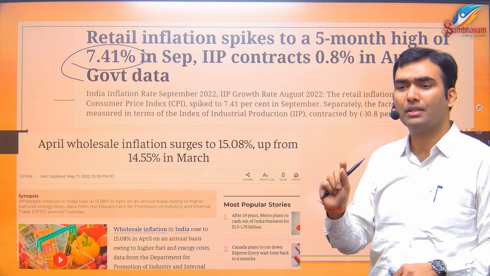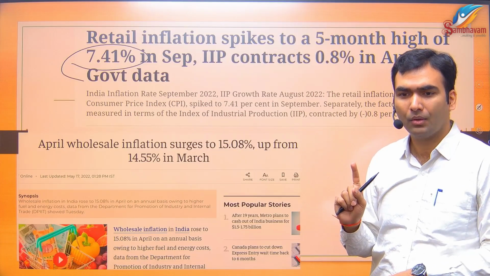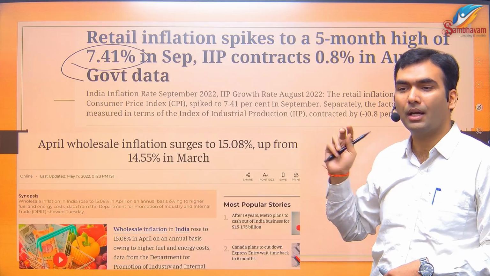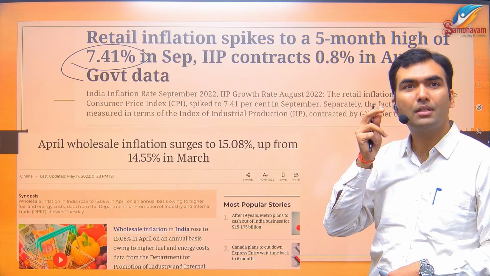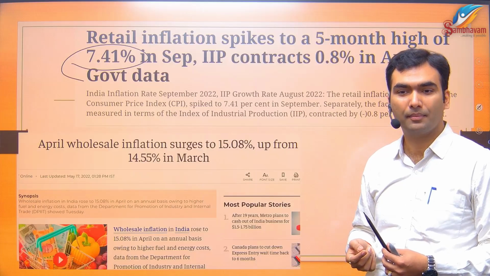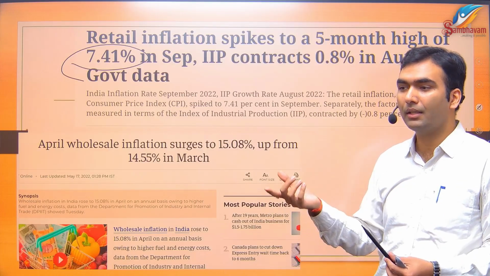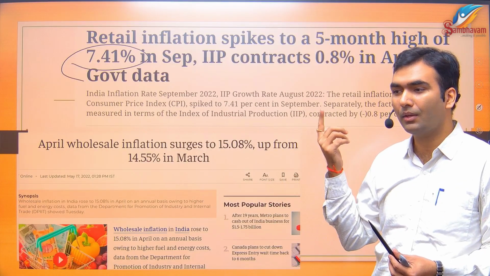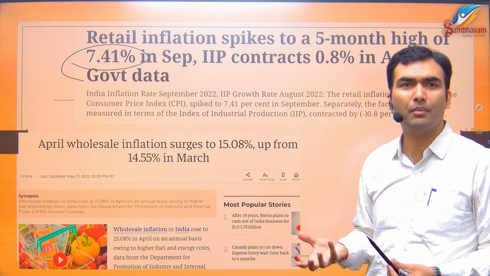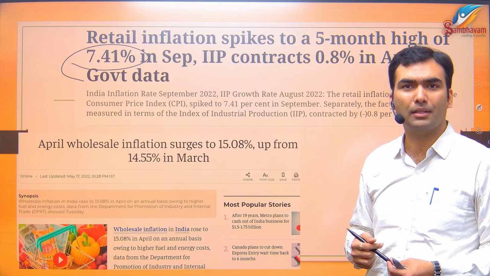See, we will cover inflation in only one chapter. Okay, but there are probably 8 to 9 questions in the last 10 years related to inflation. So it is such an important topic with such a high return on investment. Like the GDP debate we did in 3 classes, but rarely once in a decade a question will come. But that is also important because only on the basis of GDP can we understand other things.